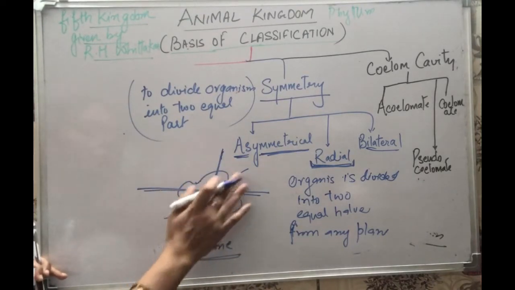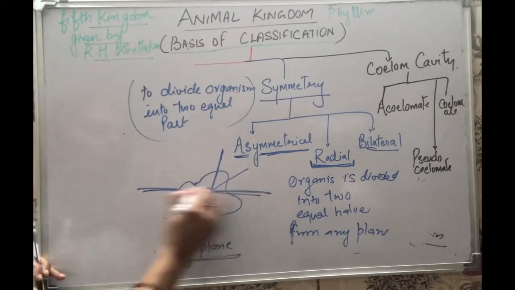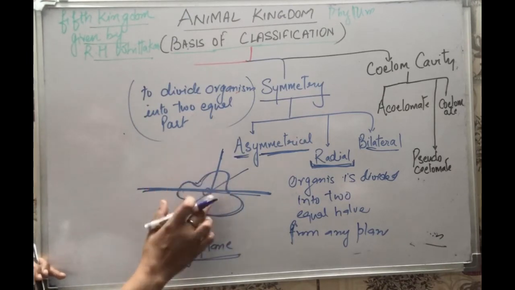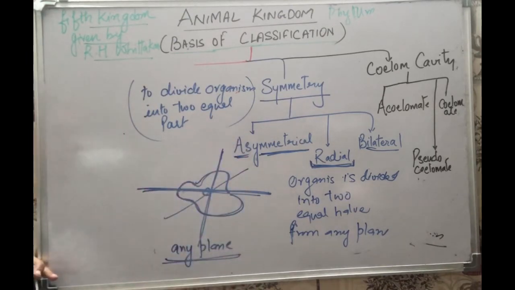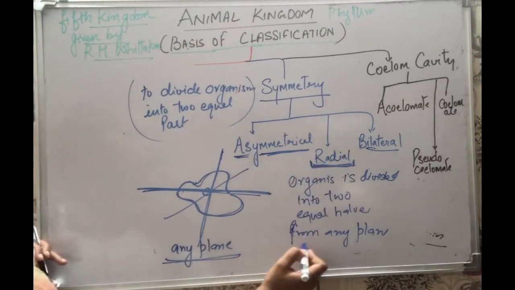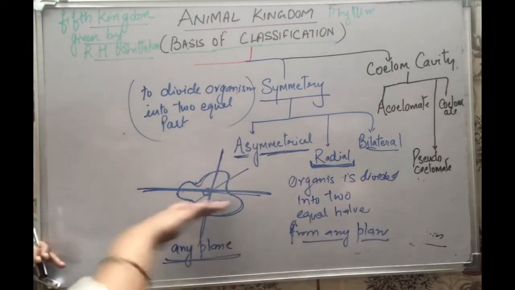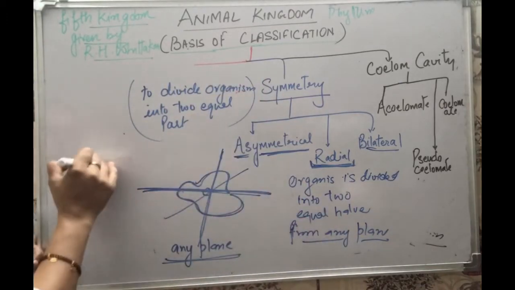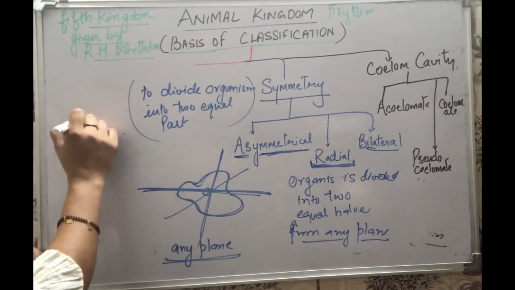In asymmetry you cannot divide equally. Whatever plane you divide the organism, the two parts will not be equal. For example, if we follow this plane, then this will be the shape of the amoeba on this side, and this will be the shape of the amoeba on this side. That is not equal. So asymmetrical means you cannot divide it from any plane. But in radial symmetry, if you follow any plane, like x-axis, y-axis, or any axis, the organism will be divided equally.